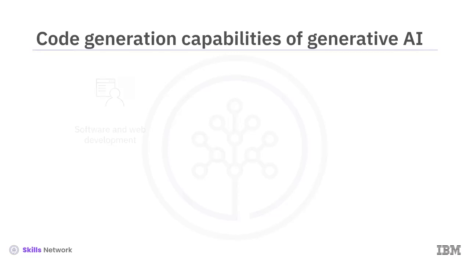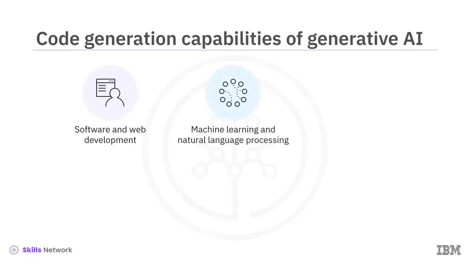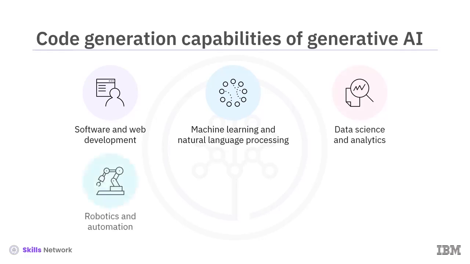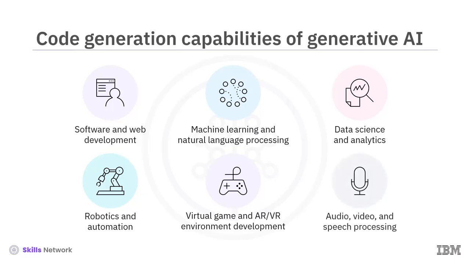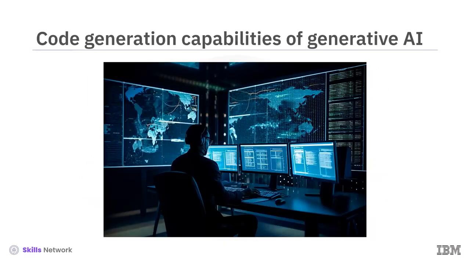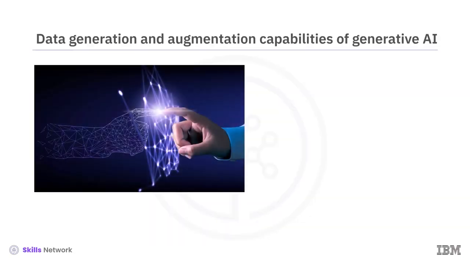AI-generated code can be used in software and web development, machine learning and natural language processing, data science and analytics, robotics and automation, virtual game and AR/VR environment development, and audio, video, and speech processing. Software developers can benefit from leveraging code generation capabilities to write, debug, and test their code. Now, let's explore the data generation and augmentation capabilities of generative AI.